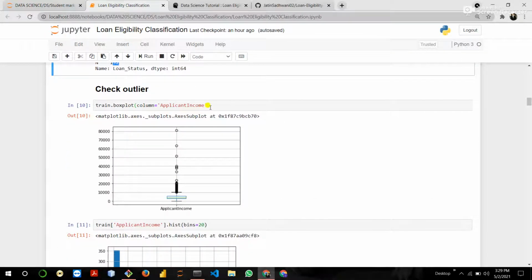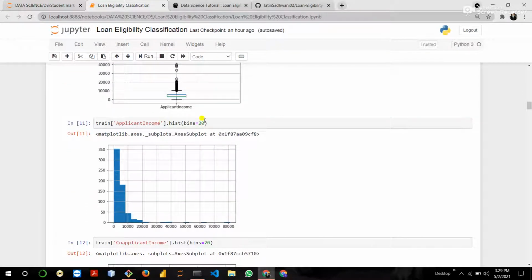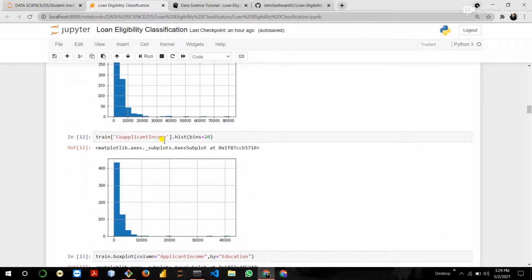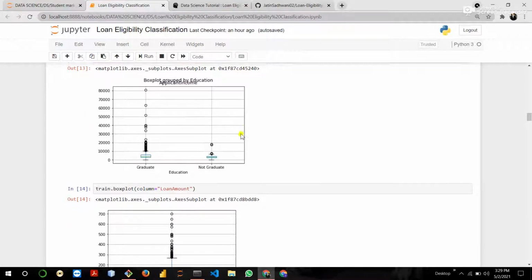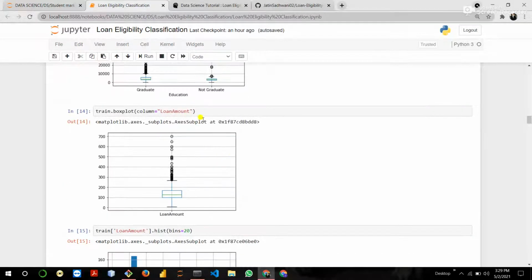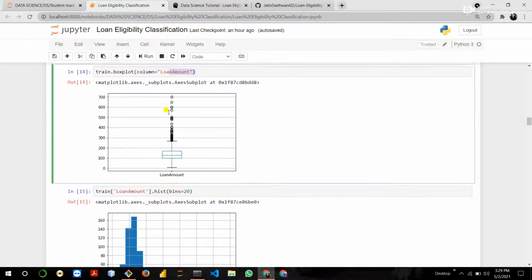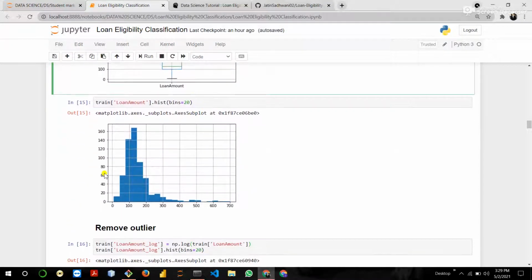Check the outliers of each column like applicant income, with 20 bins. Okay, then co-applicant income, then applicant income by education, graduate or not graduate, how many graduate and how many not graduate. Then loan amount.